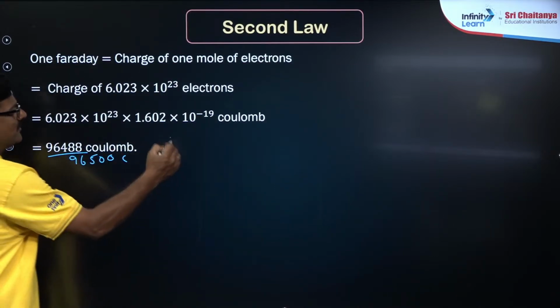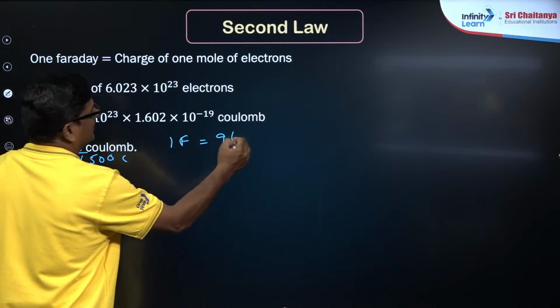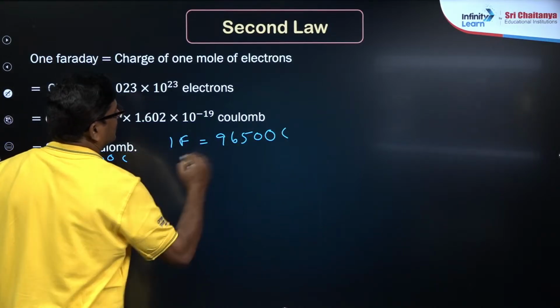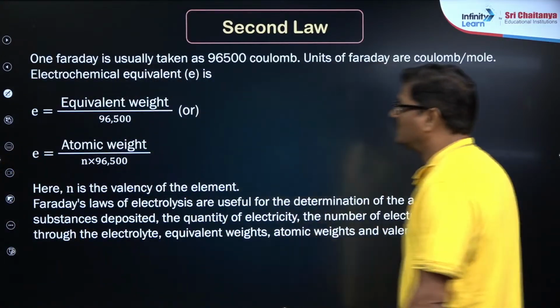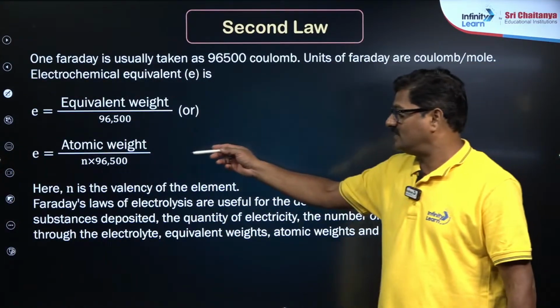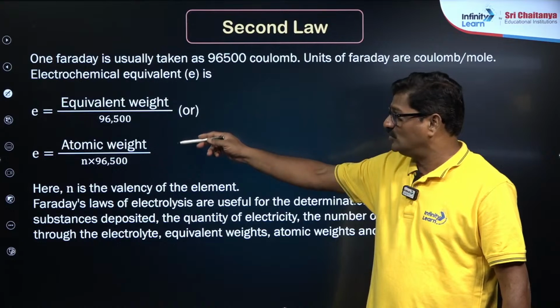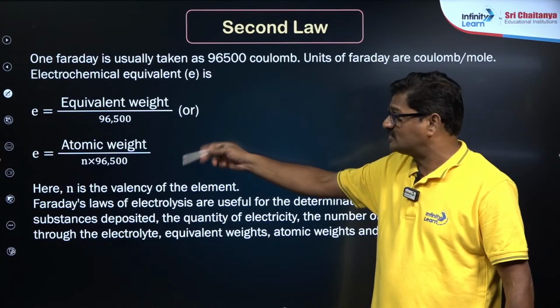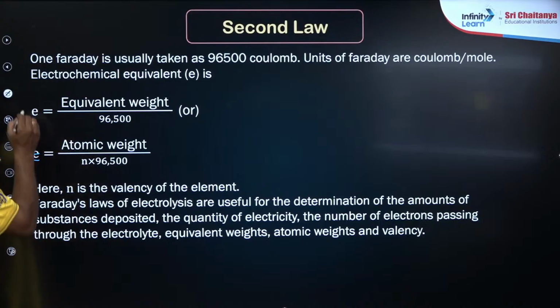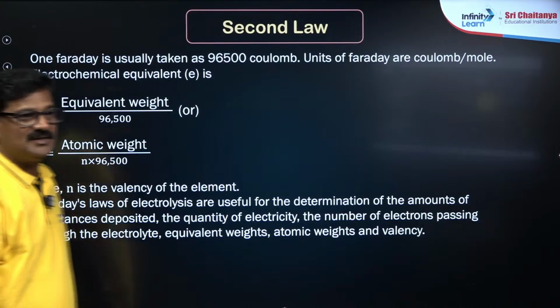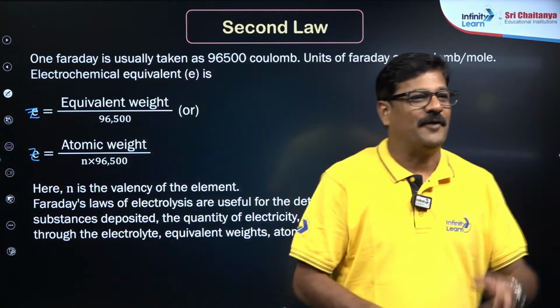So 1 Faraday is equal to 96,500 coulombs. Okay? And the electrochemical equivalent, which you can also call Z, is the equivalent weight, that is atomic weight by n, divided by 96,500.